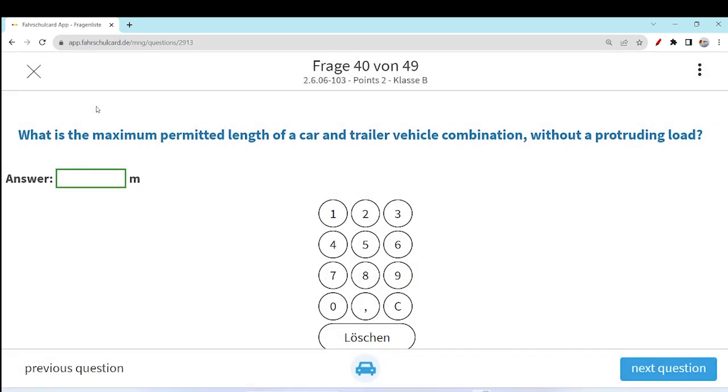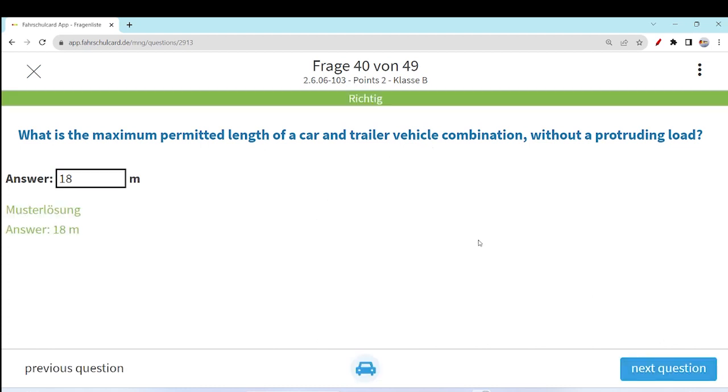What is the maximum permissible length of a car and trailer vehicle combination without protruding load? I think we already know this. We have already made different videos on the numbers, related questions, mathematical questions, and distances, so I think this is very much clear. If you are traveling with a car and trailer, the vehicle combination can be a maximum of 18 meters. You can also check our previous videos.